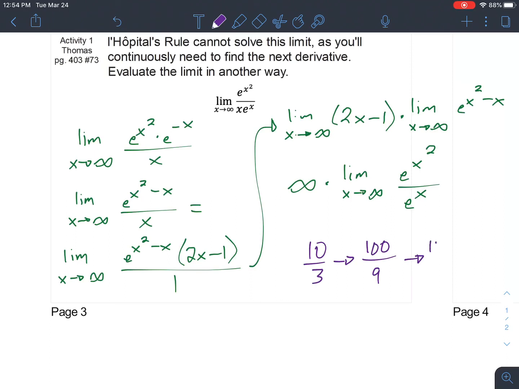Let's square both of those numbers again. Now we're going to have 10,000 on top. We're going to have 81 on bottom. That's even larger than the number we had before. The top is clearly growing faster than the bottom.